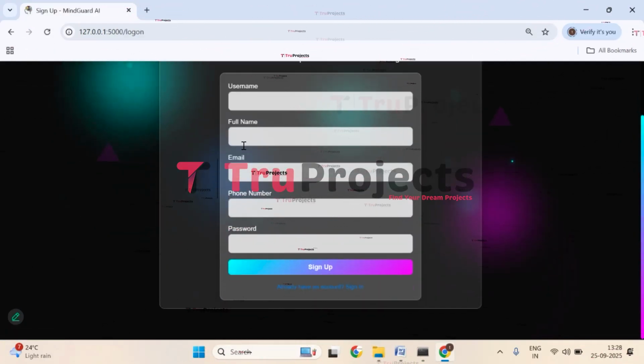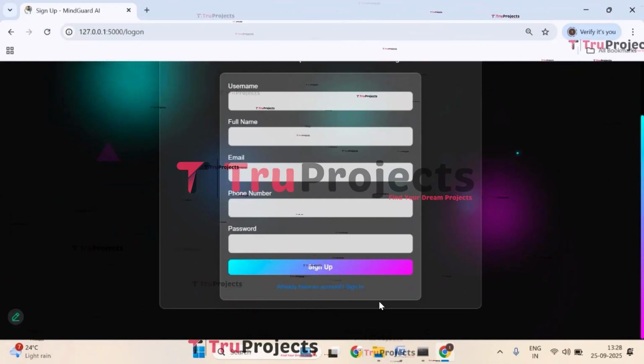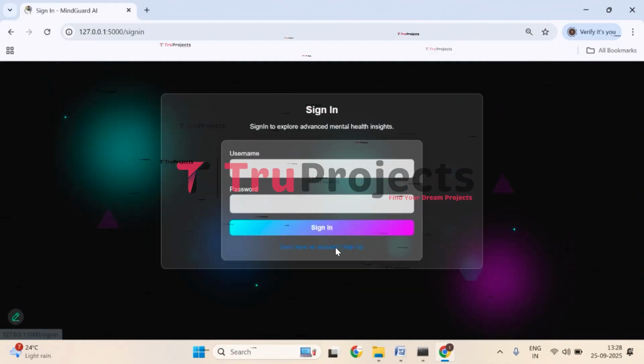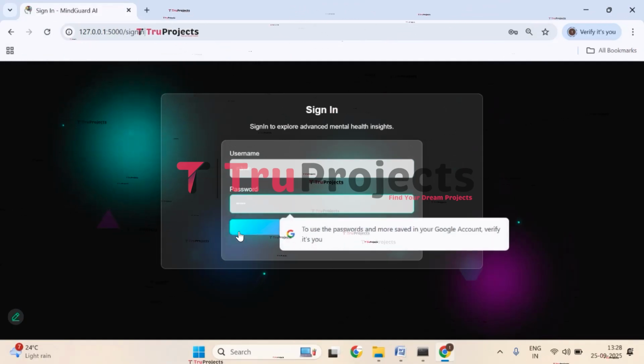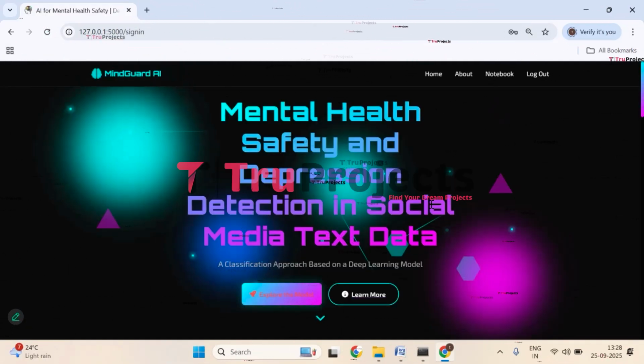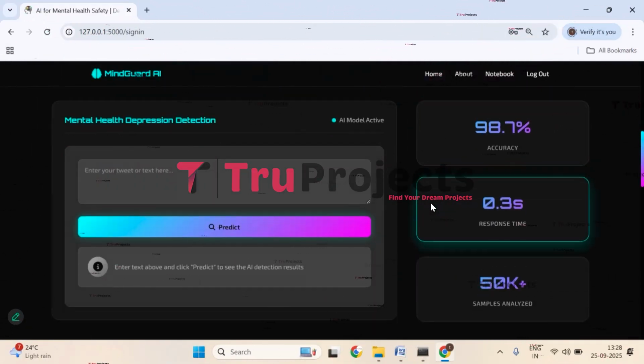Let's click on register and create an account by entering all these details. I have already signed up, so I'll directly sign in. Click on sign in and give your username and the password. Now click on login. So we have logged in successfully and are redirected to the prediction page of the project.